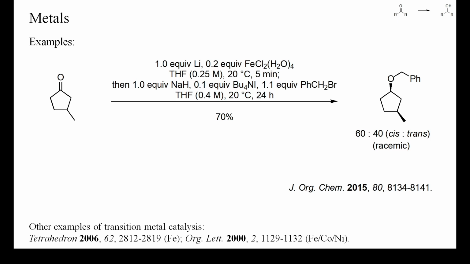This is again an example of the reduction of a cyclic aliphatic ketone, this time by lithium in the presence of catalytic amounts of an iron salt. The product was isolated as benzyl ether, which is easier to extract and less volatile than the corresponding cyclopentanol. Copper, nickel and cobalt salts also catalyze the reduction of ketones by metals of the first, second and third group and suppress the formation of pinacols.